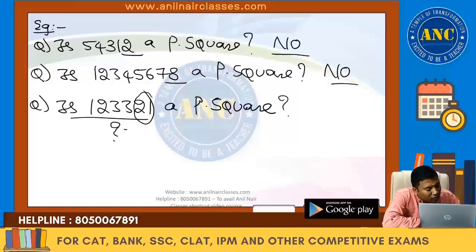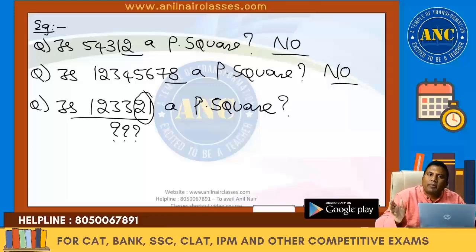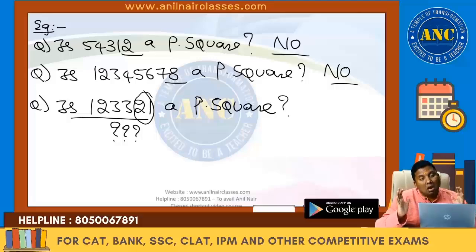In this kind of questions, how to solve the question? Is 1233321 a perfect square? The last two digits are 21. It is of the form 4 into 5 plus 1. This number is not ending with 2, 3, 7 or 8. So the first and second concepts are not giving a foolproof way to tell whether the number is a perfect square. Maybe, may not be, is what is going on in our mind.